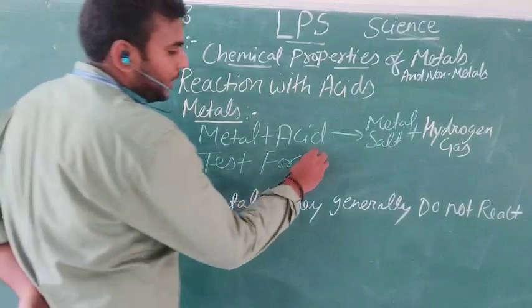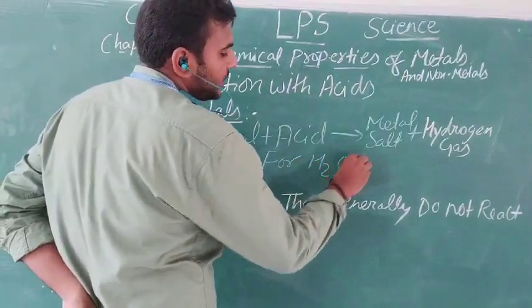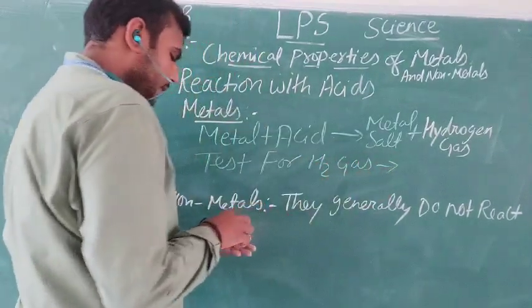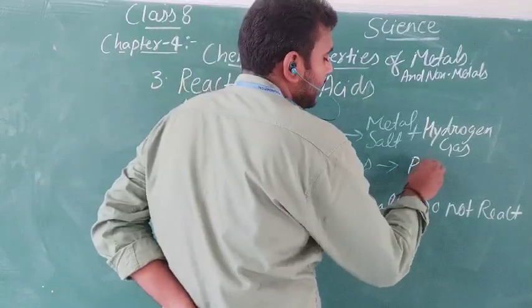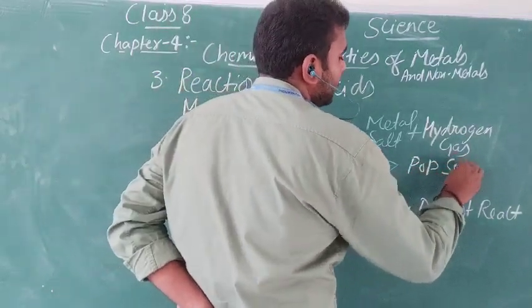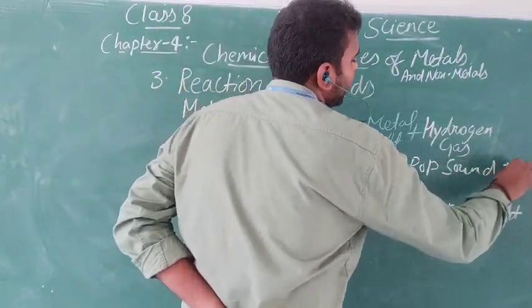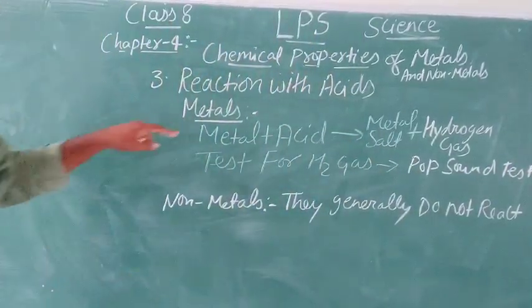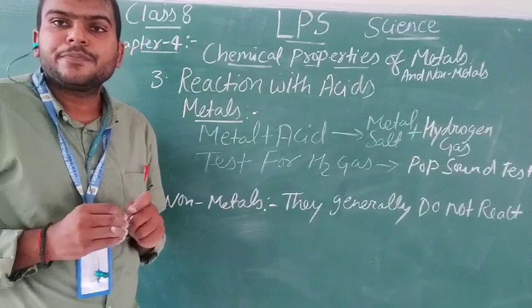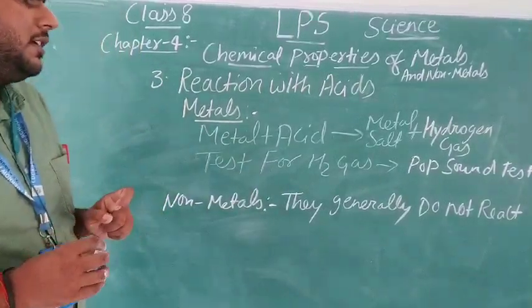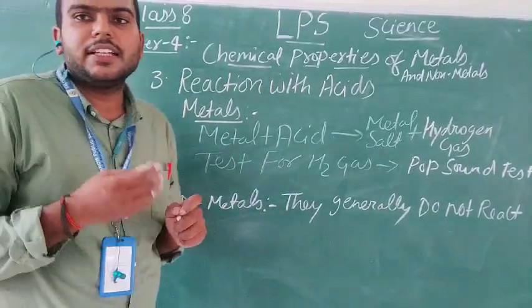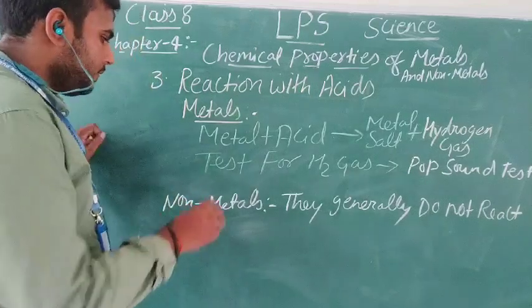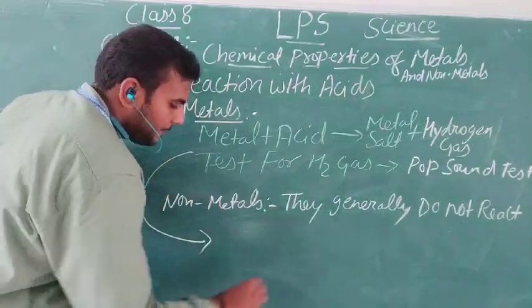Test for hydrogen gas, that is H2 gas, that is the pop sound test. What happens in this, when the metal is reacting with the acid and the hydrogen gas is being evolved? For this, let us take an example.